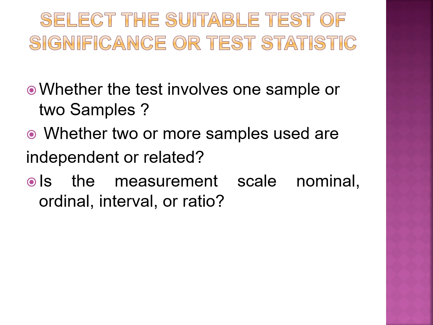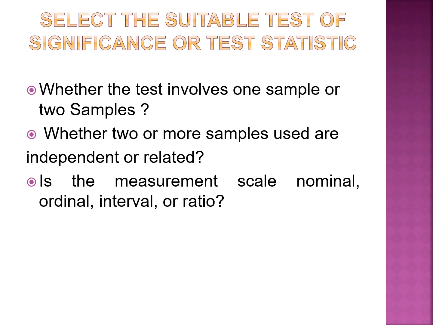After this, you have to select the suitable test of significance, or the test statistic. For this, we have to derive the answers to these questions. The first is whether the test involves one sample or two sample tests. One sample means you are taking only one sample, two sample means you are taking two samples. In your study, you can extract one sample or two samples. And here, whether the samples that you have selected are independent or dependent.